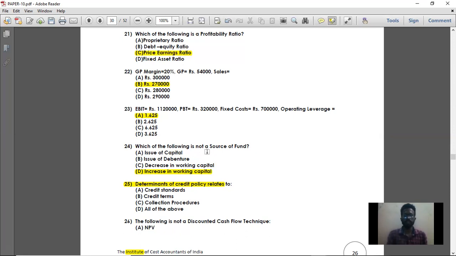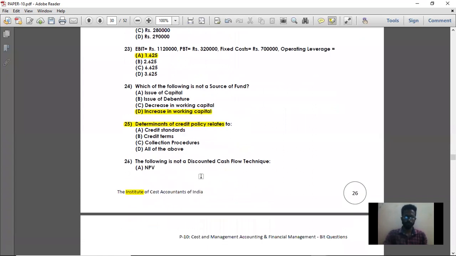In the question they have asked which is not a source of fund. So increasing working capital. Simple. Issue of capital, issue of debentures, decreasing working capital: all these are sources of fund. In all these situations, cash is coming into the business. Whereas when there is an increase in working capital, you are applying the fund. Cash is going out to the working capital. You are investing in the working capital. It is application of fund.